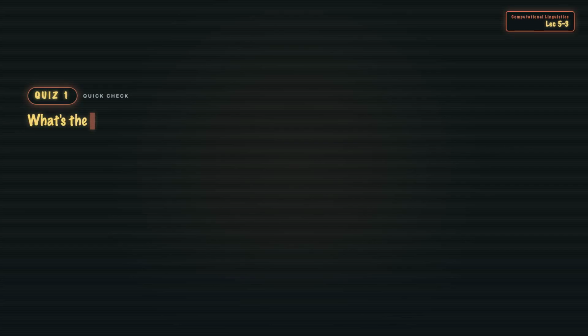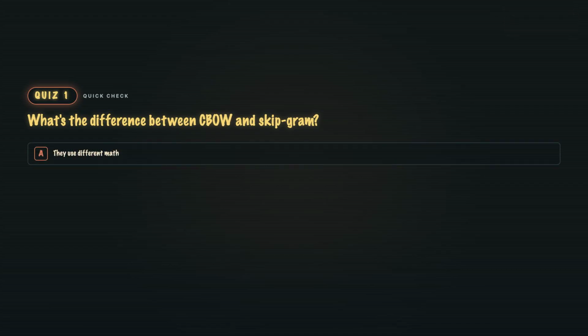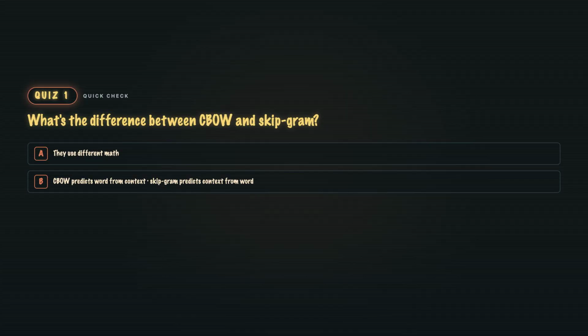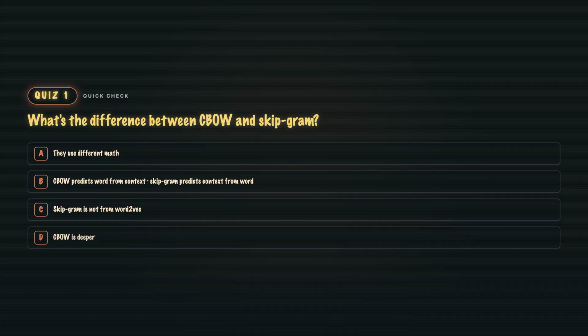Quiz 1. What's the difference between CBOW and skipgram? A. They use different math. B. CBOW predicts word from context. Skipgram predicts context from word. C. Skipgram is not from word2vec. Or D. CBOW is deeper.